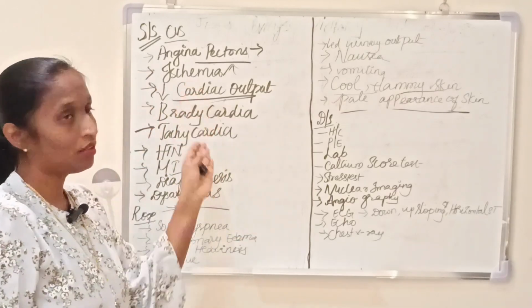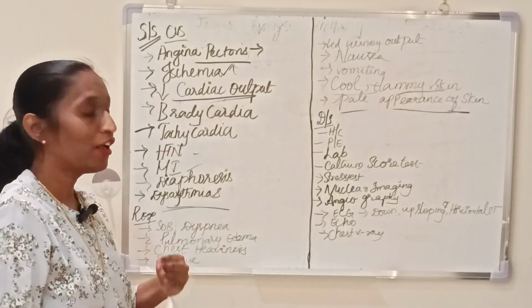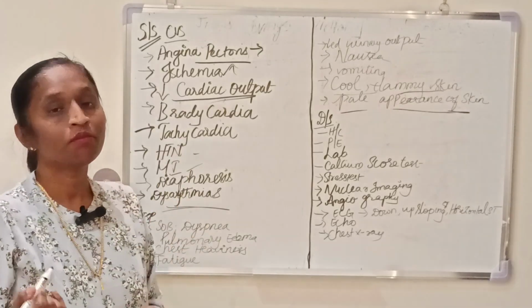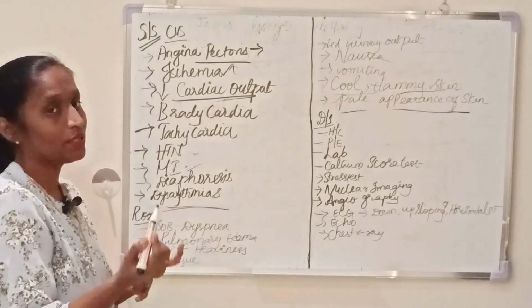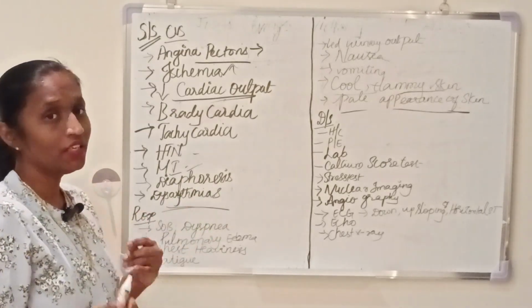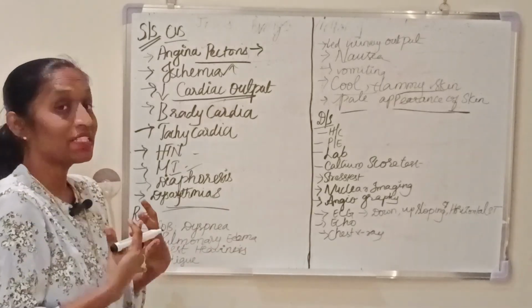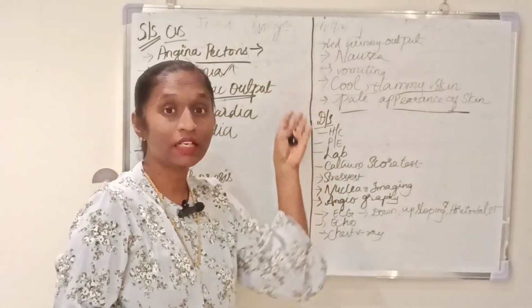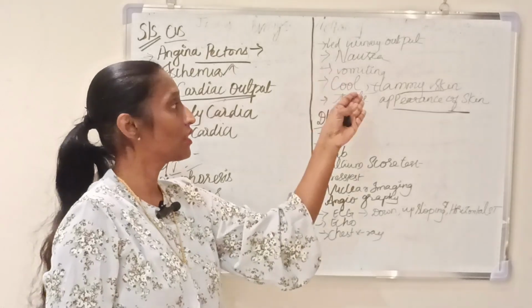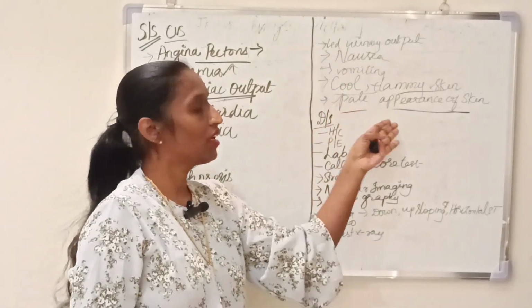Clinical signs: angina pectoris, ischemia, decreased cardiac output, diaphoresis, hypertension, bradycardia, tachycardia, myocardial infarction, dysrhythmias. When you come to the respiratory, shortness of breath, dyspnea, pulmonary edema, chest heaviness and fatigue. Other symptoms include decreased urinary output, nausea, vomiting, cool and clammy skin, and pale appearance of the skin.